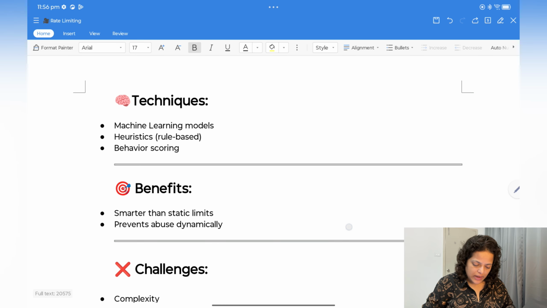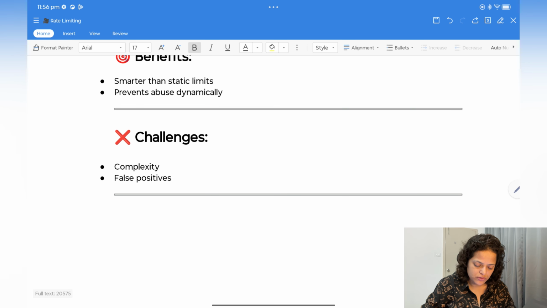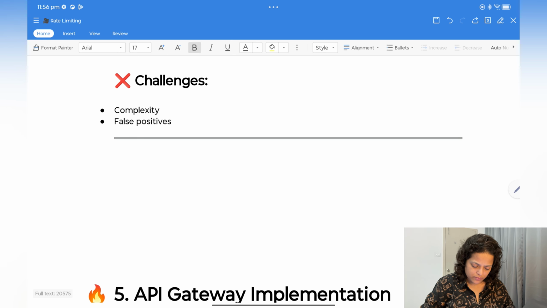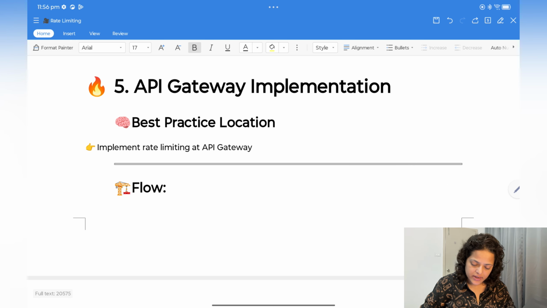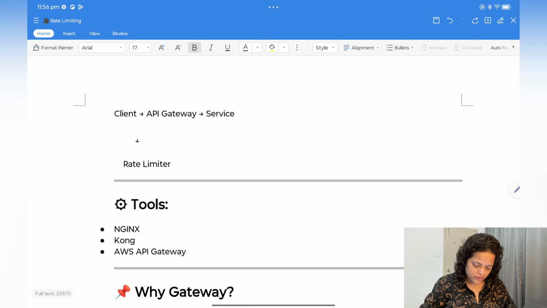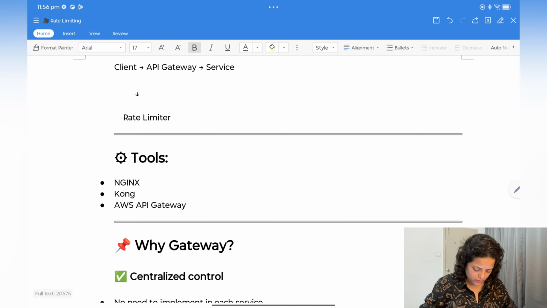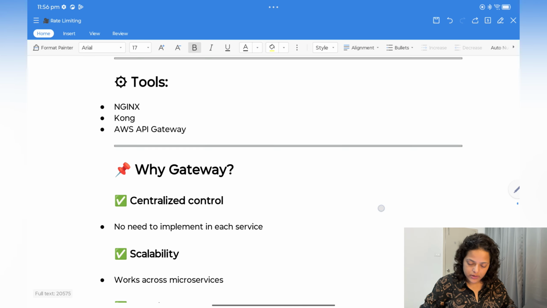Okay, so which technique will you use here? Machine learning model and heuristics, rule based or behavior scoring. Now benefit, smarter than static limits, prevent abuse dynamically. Challenges, complexity of course, and false positive. Now API gateway implementation, if you see here, what you do is implement rate limiter in API gateway. Okay, like tool you can use nginx, Kong, or AWS API gateway.